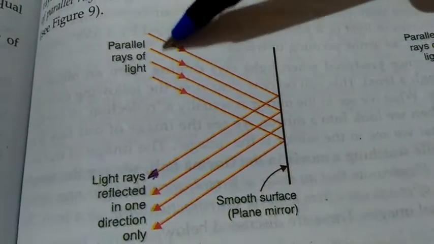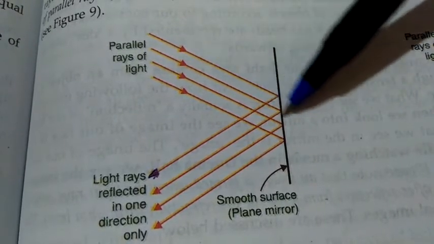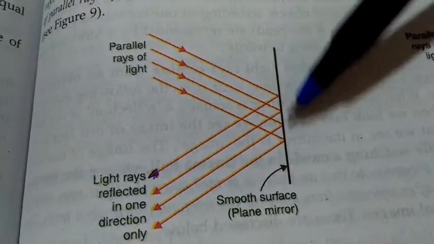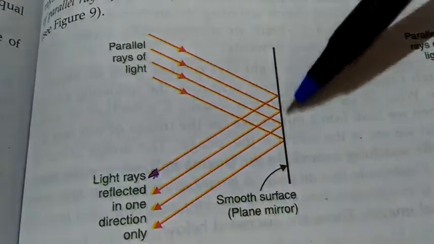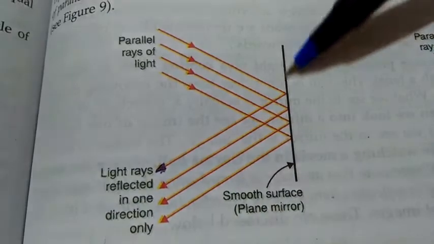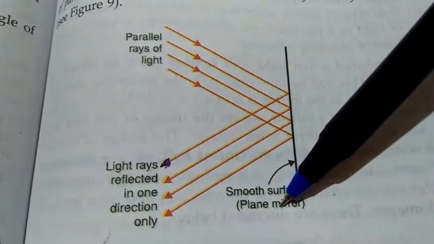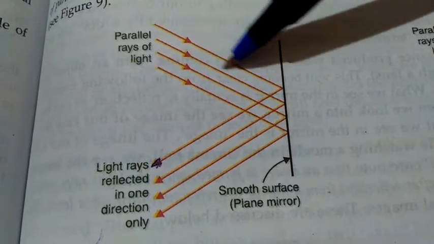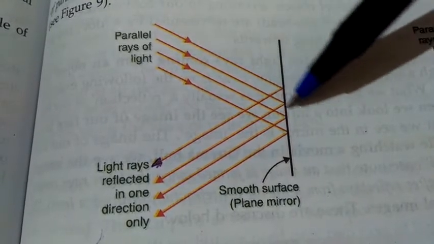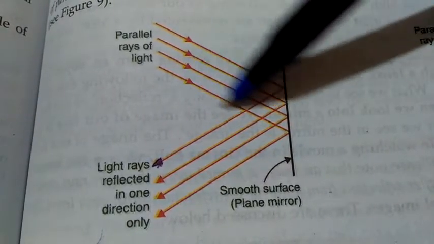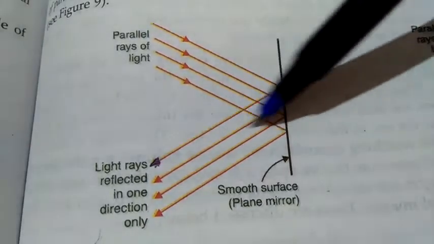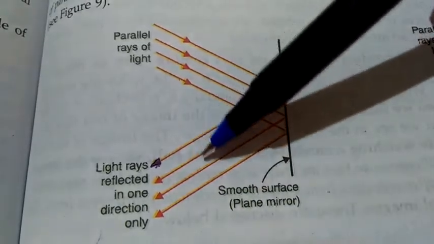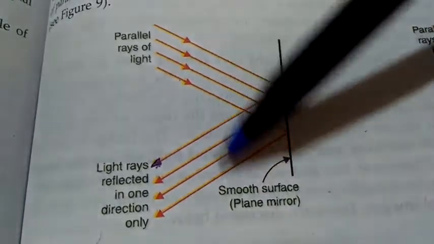So these are the light rays falling on a mirror. This is a plain, smooth surface, which can be a plane mirror. So we have a smooth surface on which light rays are incident, and after reflection they are also parallel to each other. Here you can see incident rays are parallel, as well as reflected rays are also parallel to each other.